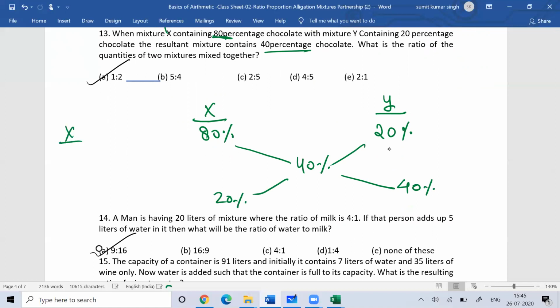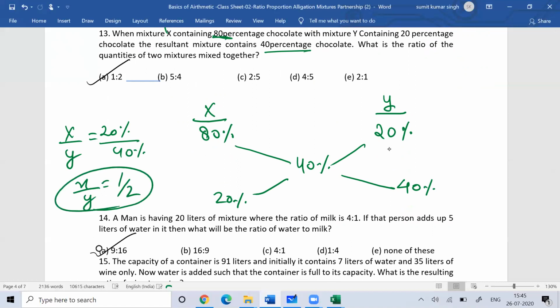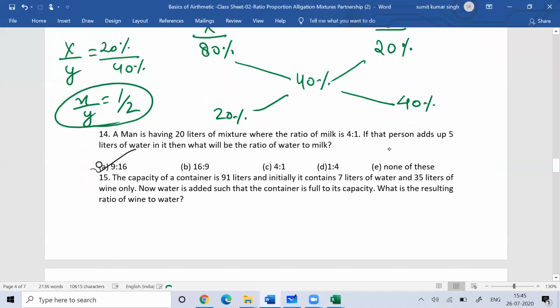So what is the ratio of X by Y? The ratio of X by Y is 20 by 40, so the ratio of X by Y is 1 by 2. Simple. This way, you can do it very easily. Otherwise, if you solve step by step, it becomes unnecessarily complicated. So you can apply the crisscross method for these kinds of questions.